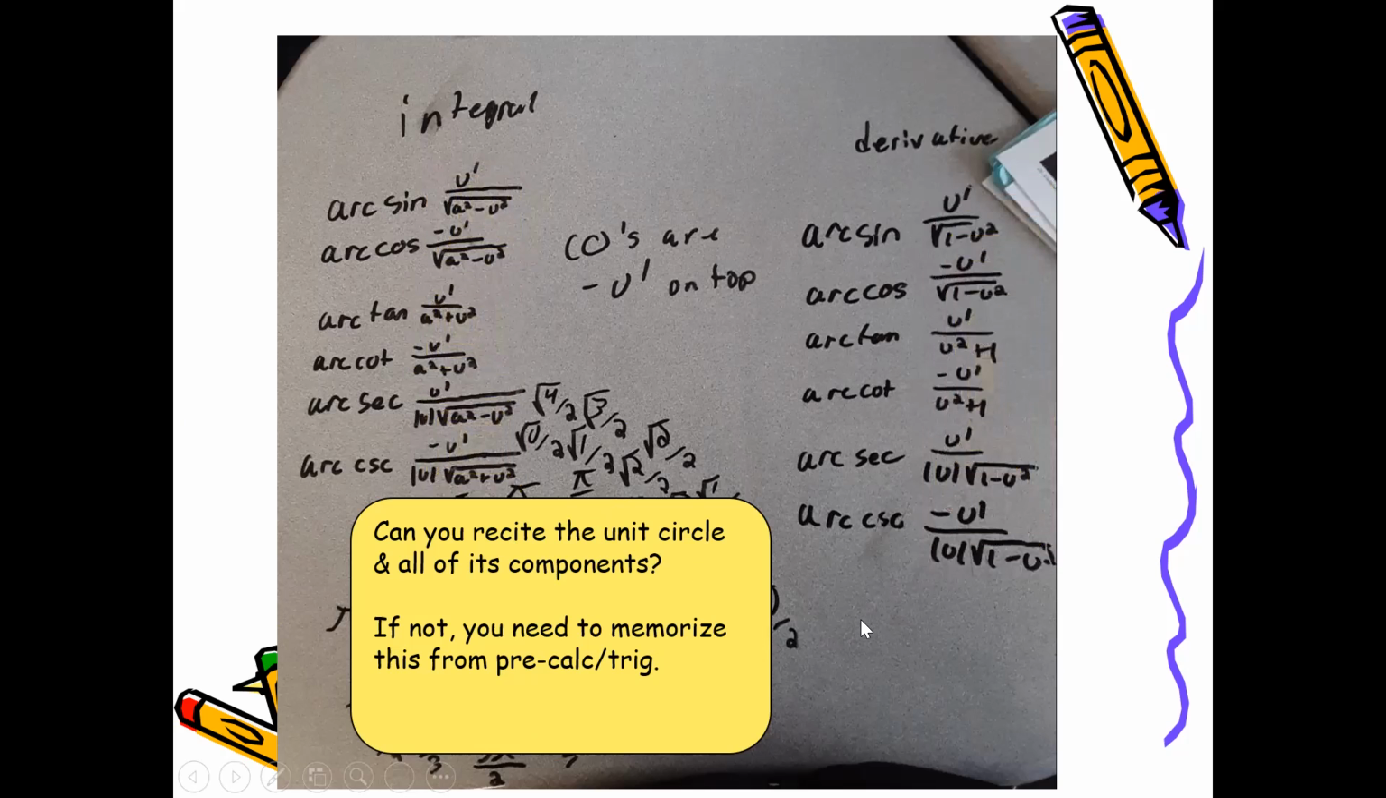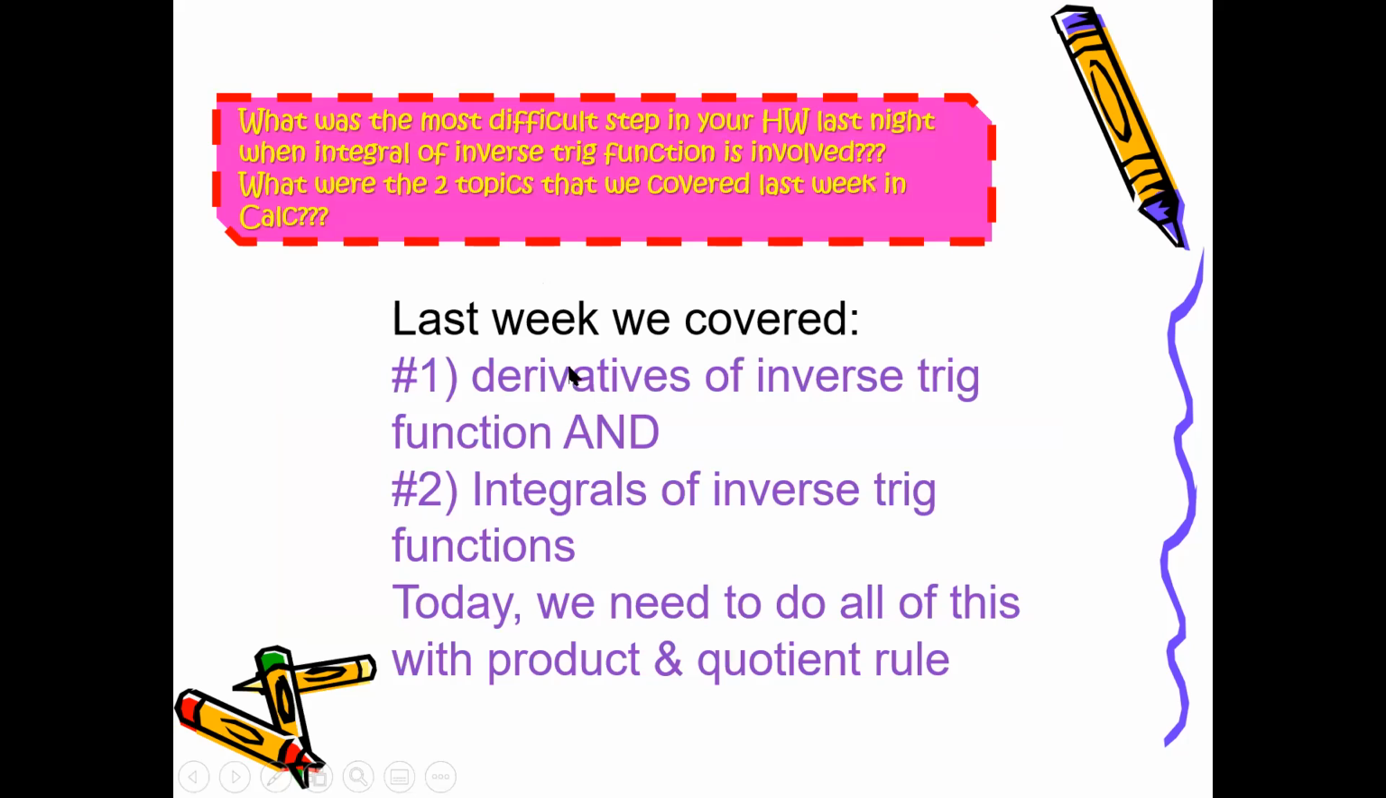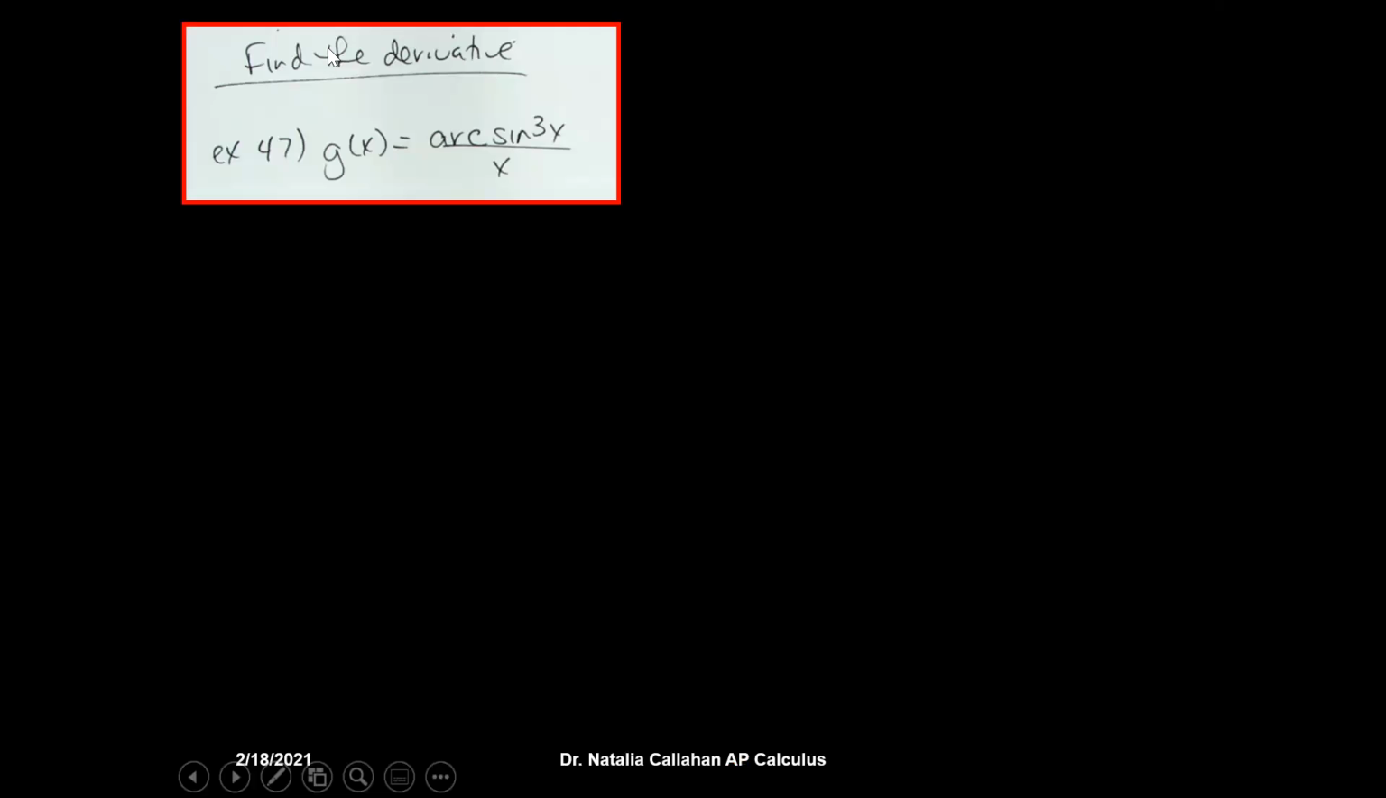All right, let's go ahead and take a look. So take a look at where you are. Make sure you memorize them, because you are required to memorize this; they're not going to give it to you on a formula sheet. So you don't want to memorize this literally the night before. All right. This past week, we covered derivatives of inverse trig functions and integrals of inverse trig functions. Today, we need to do all of this with product and quotient rule. So it's going to be kind of like a combination of several things all together.